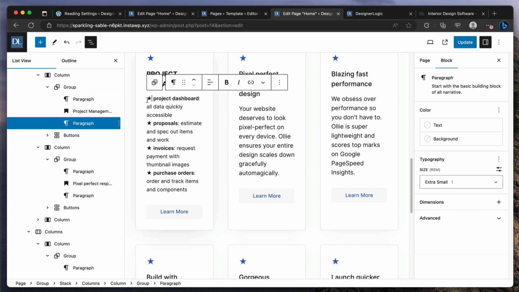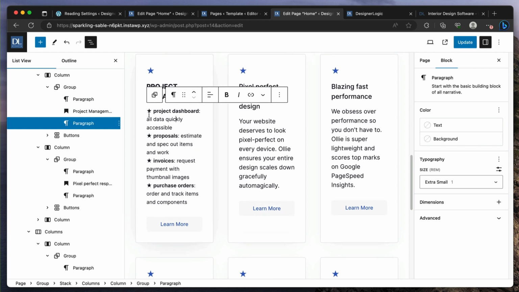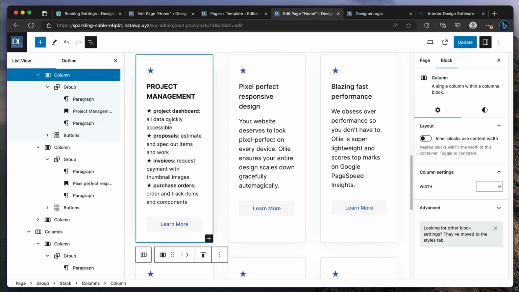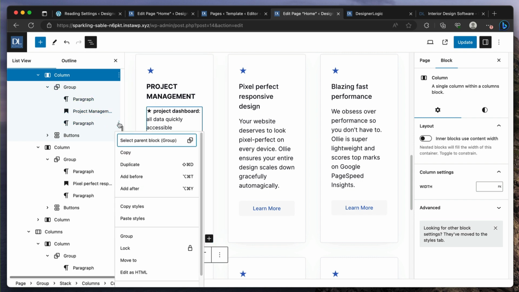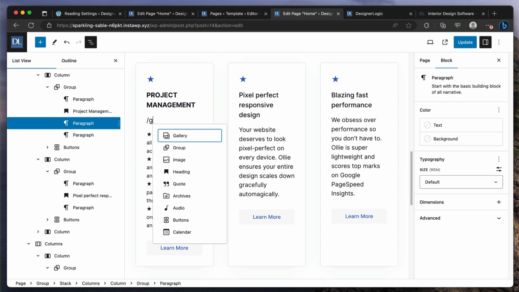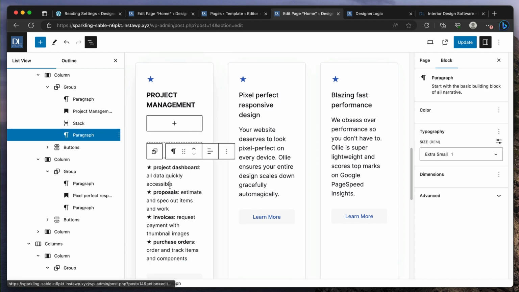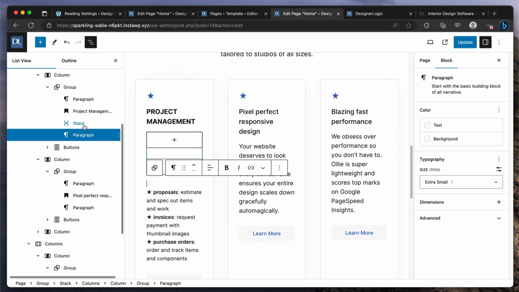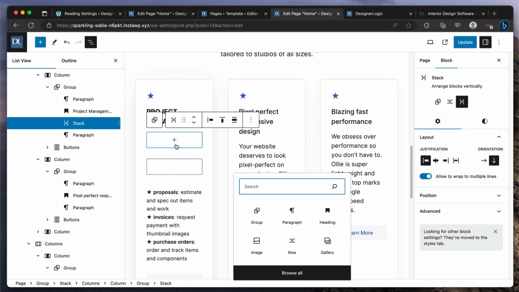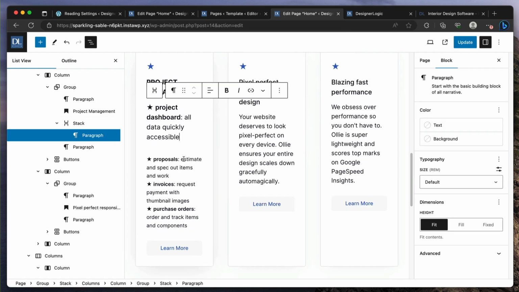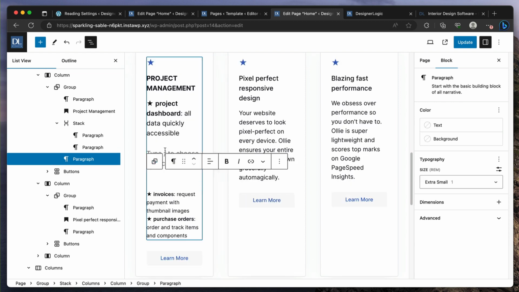So let's see what we have here. It's just a group, but you can play around with it because you could put another group inside it. Again, we have this paragraph, but maybe we do a group here, or a stack, which is a vertical thing, and then we grab these separately and put them in here, as separate individual ones.